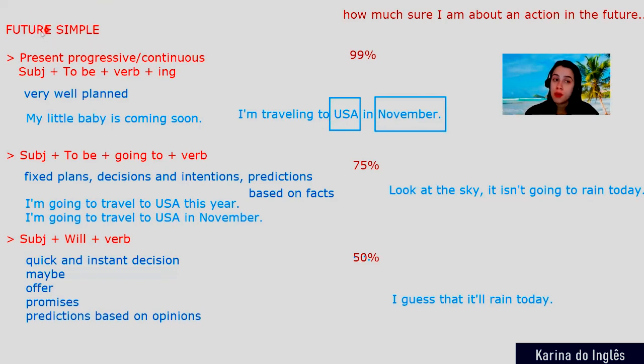And talking about future simple, there are three forms. Why do we have three forms for future simple? Because they are used for different things, and they depend on how sure we are, or I am, about an action in the future. Okay, it's good to mention that this percentage that I used here is not mentioned in any books or other sources. It's a way that I found to teach my students and to help them understand what the differences are between these three forms in the future simple.